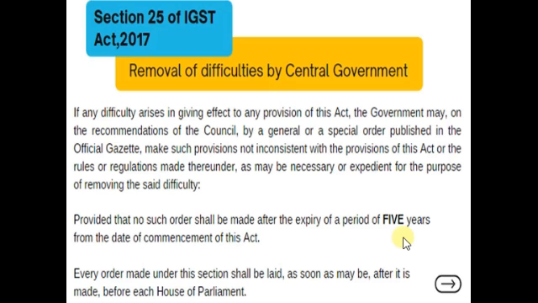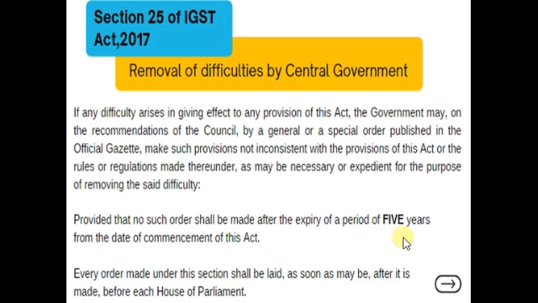So the changes are still to be incorporated, and therefore they have increased the time limit by a further 2 years. So now the total time limit is 5 years from the commencement of this act. And you already know that this act came into existence on 1st July 2017. So now the time limit goes up to 30th June 2022.